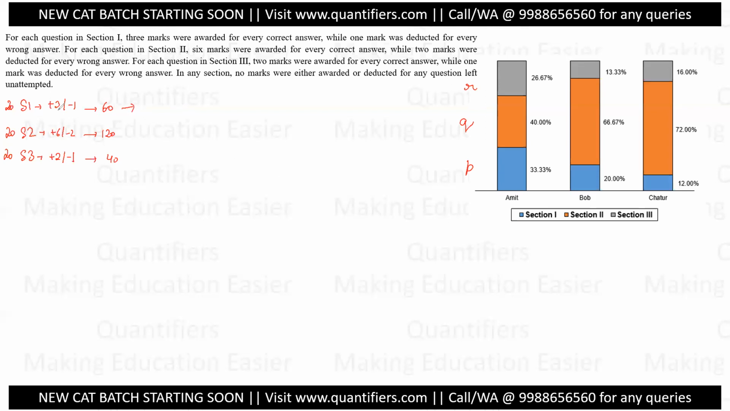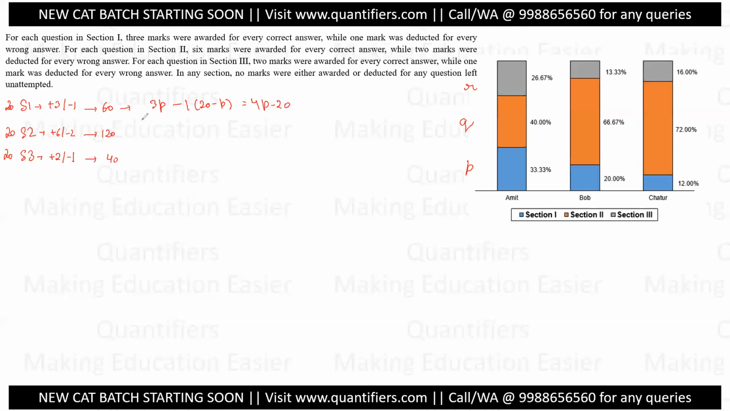Now I know that for 1 mark, if one question is correct, he gets 3 positive marks. For 1 correct question there are 3 positive marks. For P correct there will be 3 into P. Now if P is correct out of 20, then the number of incorrect questions will be 20 minus P. If 10 are correct, 10 are incorrect; if 12 are correct, 8 are incorrect, and so forth. For that he will get -1, so -1 into 20 minus P. This is the first equation. That is nothing but 4p minus 20.